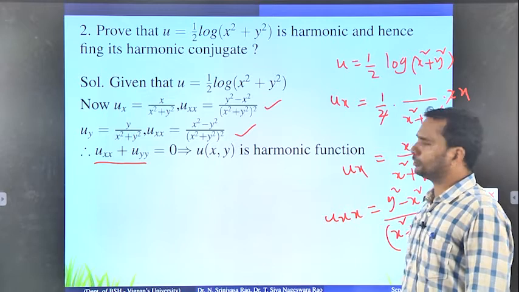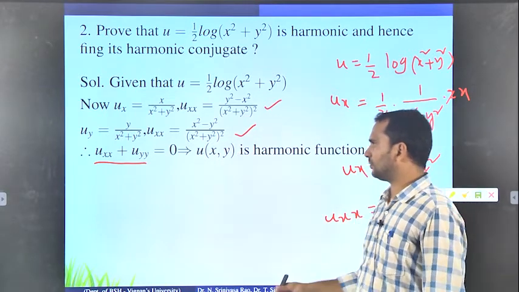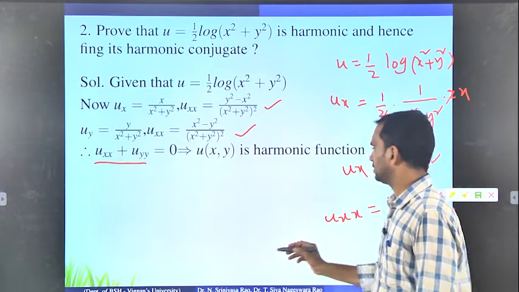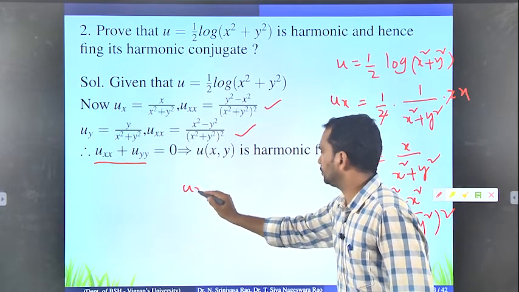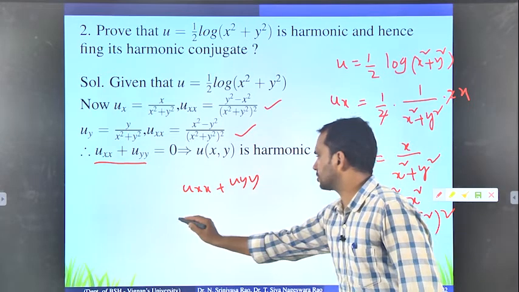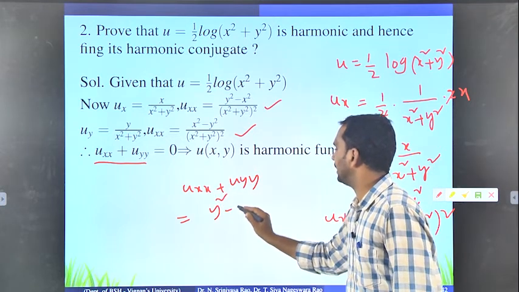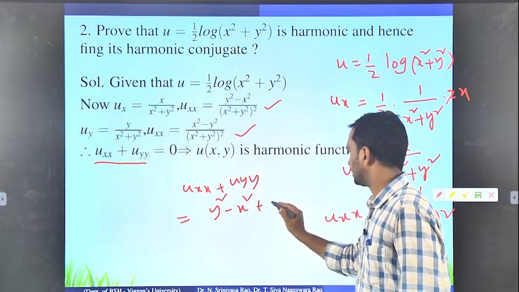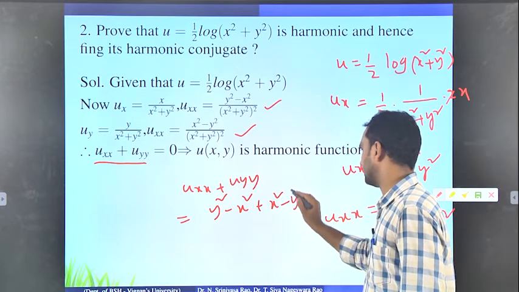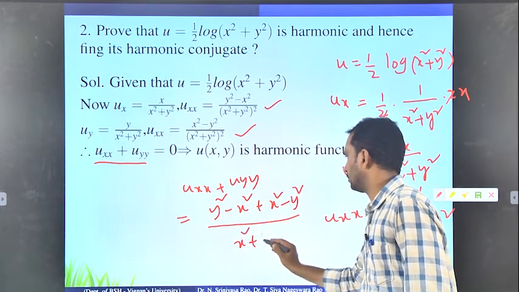So now finally you just add those two. uxx plus uyy equals, the denominator being the same, y square minus x square plus x square minus y square divided by x square plus y square whole square.